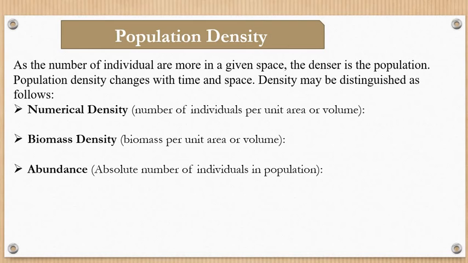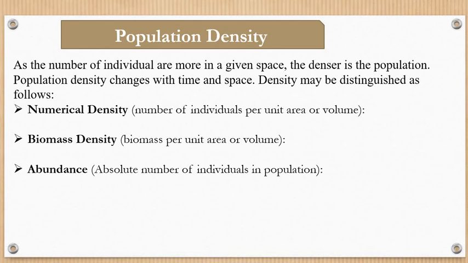Then abundance. Abundance is also one of the criteria to estimate the population density. The absolute number of individuals in a population is said to be the abundance. Generally, smaller individuals are more abundant than larger ones. For example, insects are more in number than reptiles, right? But this is not a universally accepted law, because the population of birds is always less than the population of mammals, right?